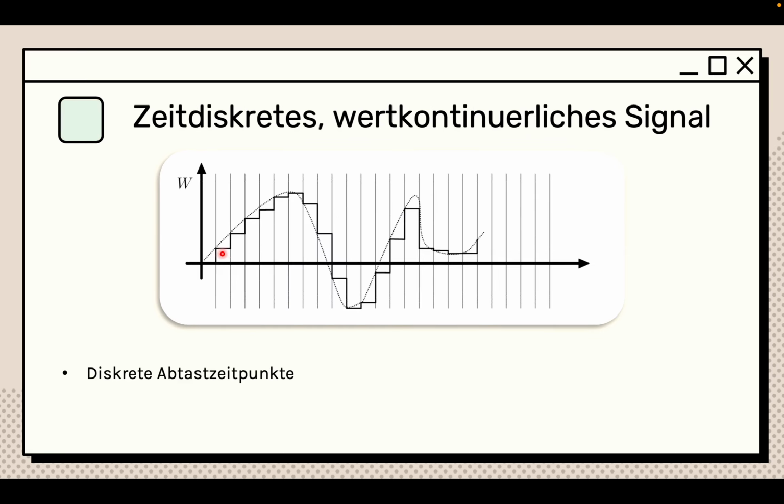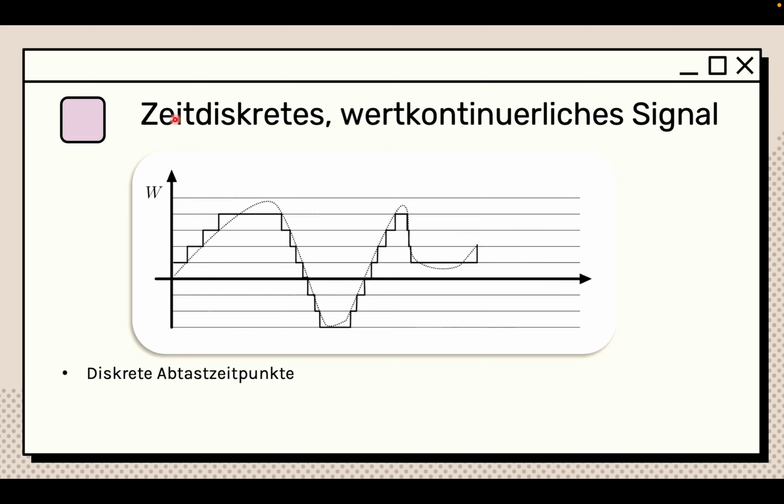However, as you can see here, we have a zeitdiskretes, wertdiskretes Signal, and it focuses on the x-axis. This graph over here, I'm not really sure if it's correct. I just read it really quickly on my iPad, so excuse me if it's wrong. But the gist of it is that you just focus on each line that you have here, like from here to here, and then from here to here, from here to here, and from there you can just start off doing your own signal. The next one will be right here, as you can see, the same title because I forgot to change it.